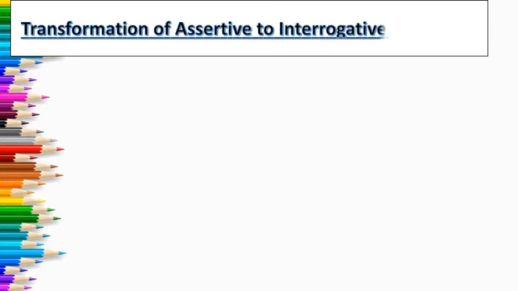Now let us move to another transformation, that is transformation of assertive sentences to interrogative sentences. First of all, let me clear you the meaning of assertive and interrogative sentence. An affirmative sentence makes a statement. An interrogative sentence is a sentence that asks a question. So there are certain rules to convert assertive sentences into interrogative sentences.